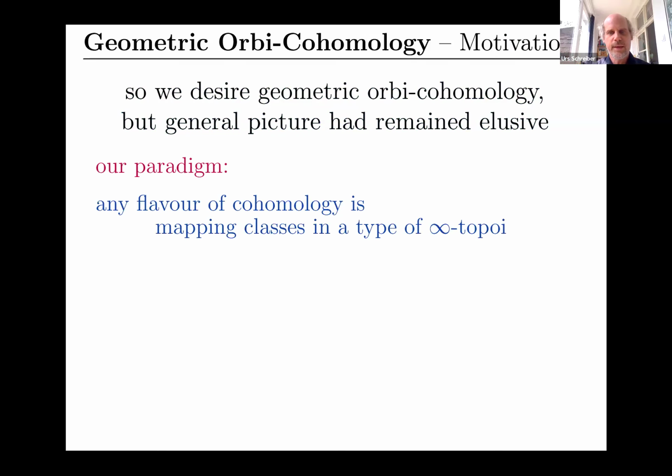Infinity topoi in this context you should think of as geometric homotopy theory, like the homotopy theory of spaces, but possibly with extra geometric structure on them. The way this works is that we declare, and I'll give a bunch of examples in a moment, that any cohomology H, the standard symbol for cohomology, of something with coefficients in something is, in the sense of category theory, just the connected components of Hom spaces.